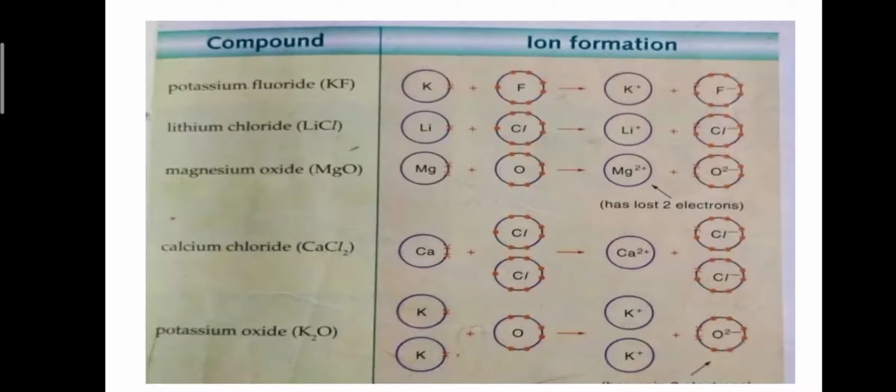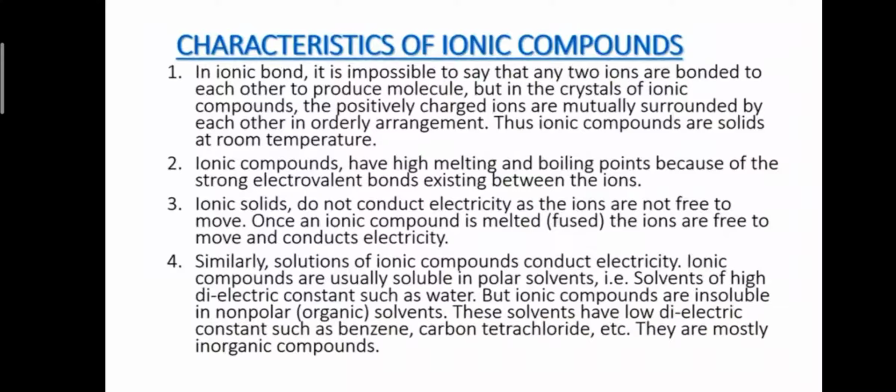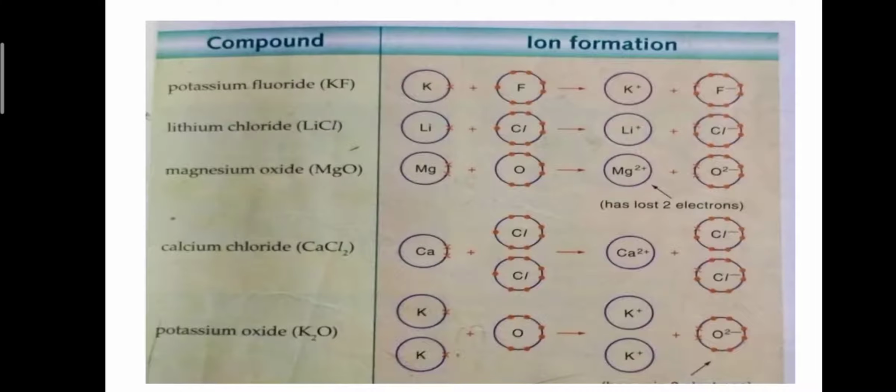So the formula of calcium chloride is CaCl2. 1 electron goes to this chlorine atom and the second electron goes to the second chlorine atom, from calcium to chlorine.